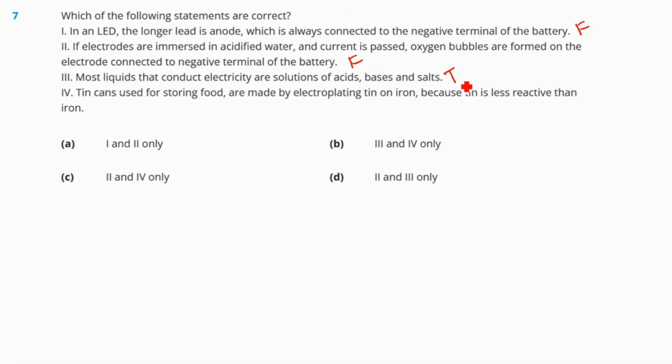The fourth statement: tin cans used for storing food are made by electroplating tin on iron because tin is less reactive than iron. So this is also true. Why? Because tin protects iron from rusting. So tin does not get rusted, but iron gets rusted. So thus tin is less reactive. So this statement is also true. As the question says, we have to find out the correct statements. So our correct statements are options number 3 and 4. So answer B.